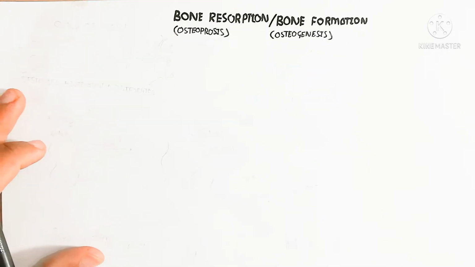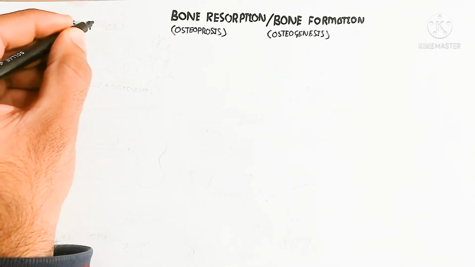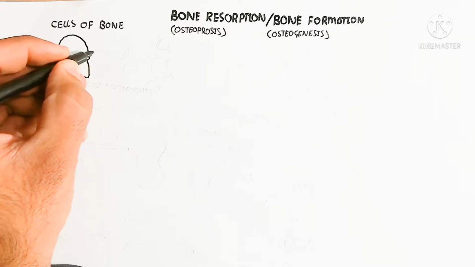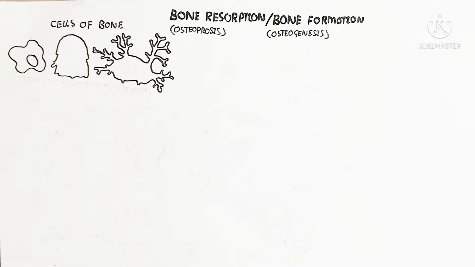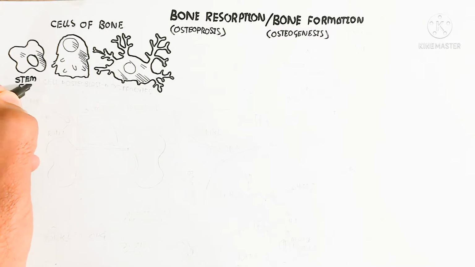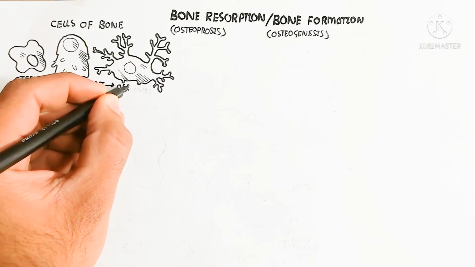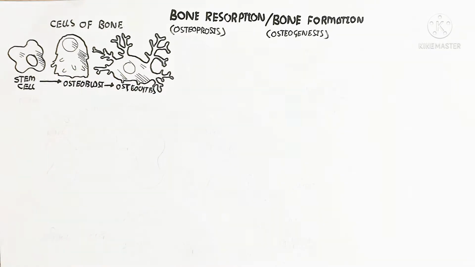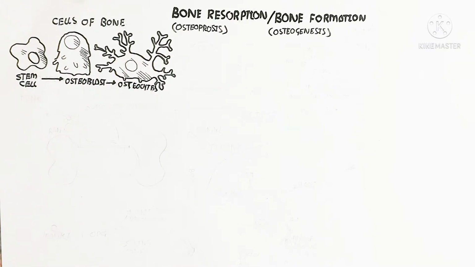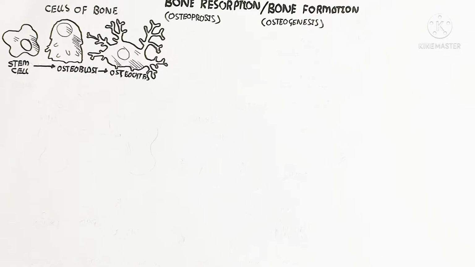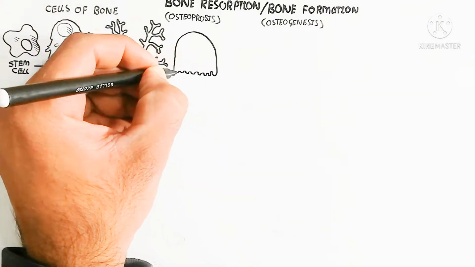The cells of bone are of different types. First of all, the stem cell will produce the osteoblast, osteocytes, and osteoclast. The osteoblast is the immature bone forming cell, while the osteocyte is the mature bone cell. And the osteoclast is used for bone resorption, which means the degradation of bone.